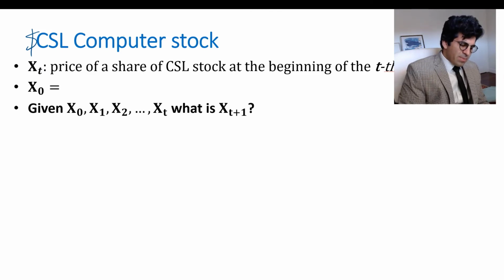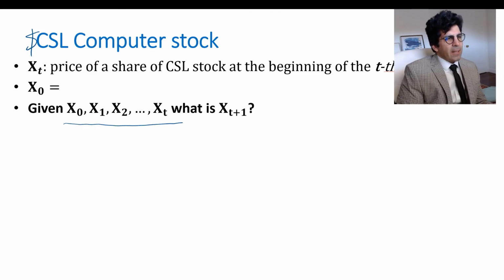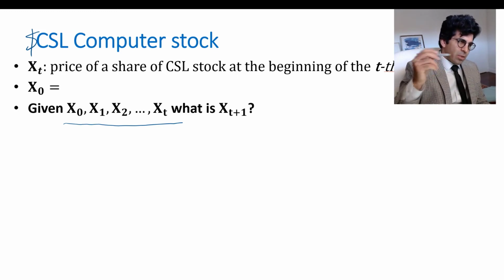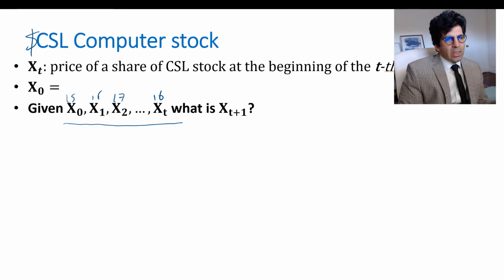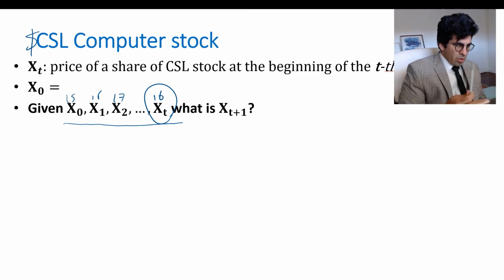If I know what the price of the stock has been in the past, let's say in the past 100 days, out of all the records that I have for the stock price in the last 100 days, which one do I need to predict the next price? Let's say it started with $15, then 16, 17, went down, up, now it's 16. Out of these, the only point that I need to calculate the next one is the last one. If that's the case, we call it a Markov chain, where history doesn't really matter.